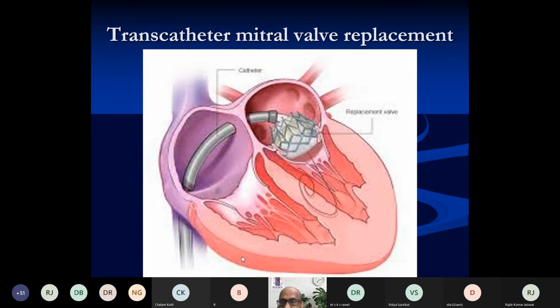This is being done in Europe in very successful manner. There you do not need CPB, only the patient is given general anesthesia, and under echo guidance, the mitral regurgitation is reduced. The transcatheter mitral valve replacement is also being performed with good impressions and good results.